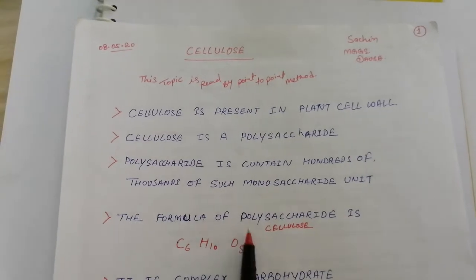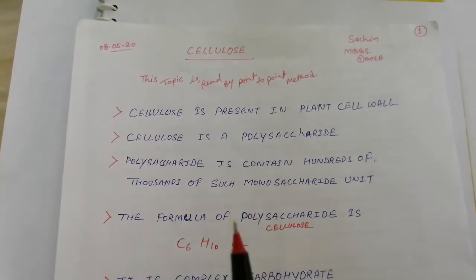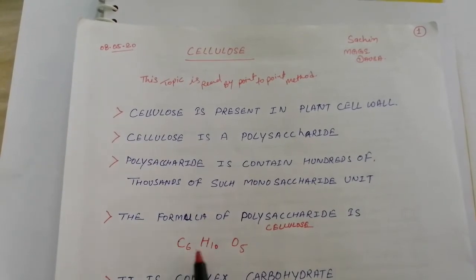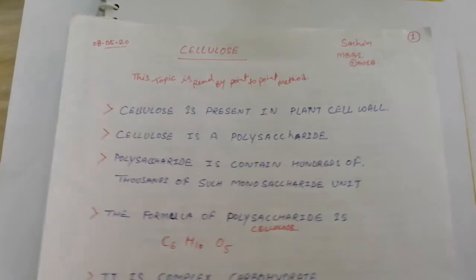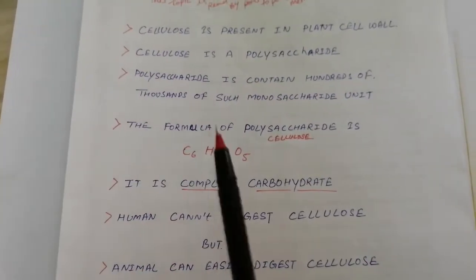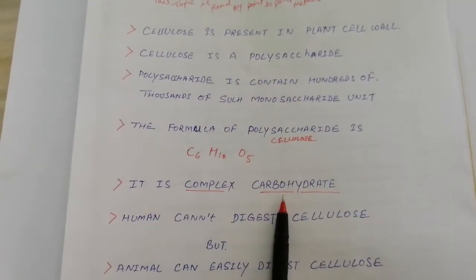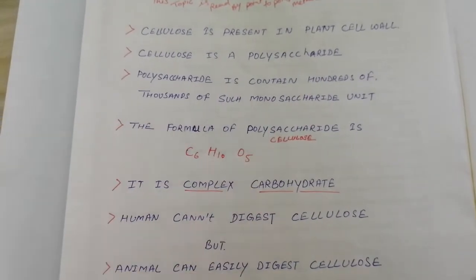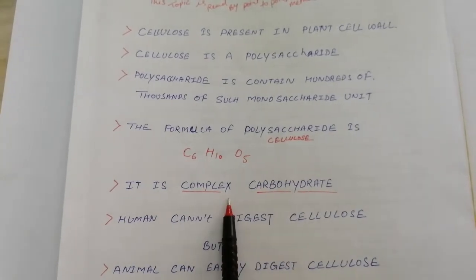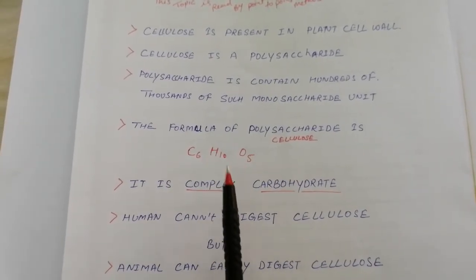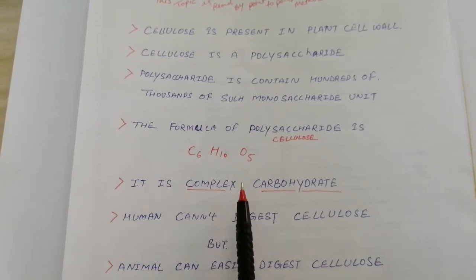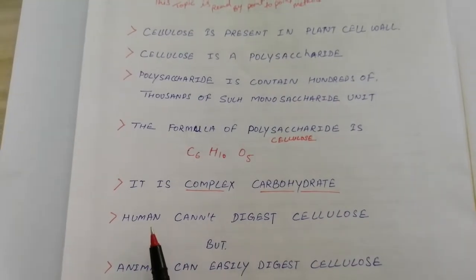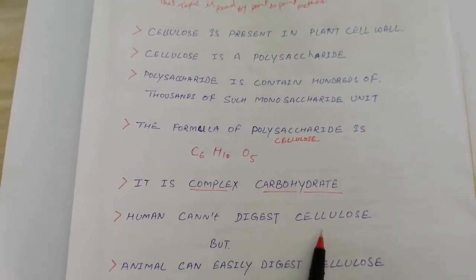The formula of cellulose is C6H10O5, with an oxygen unit of 5. Now, it is a complex carbohydrate. We have also learned in the previous class what a simple carbohydrate is and what a complex carbohydrate is. Simple carbohydrate is based on sugar and complex carbohydrate is based on starch.